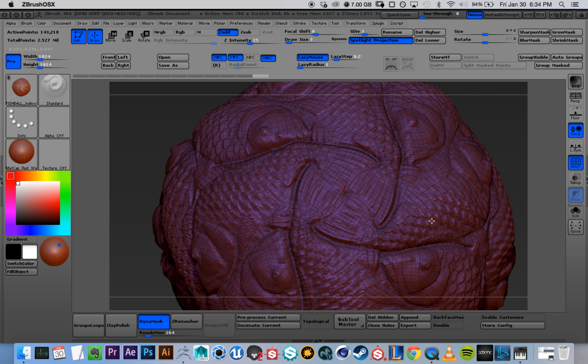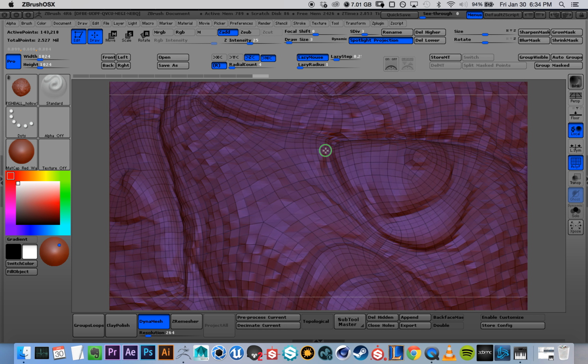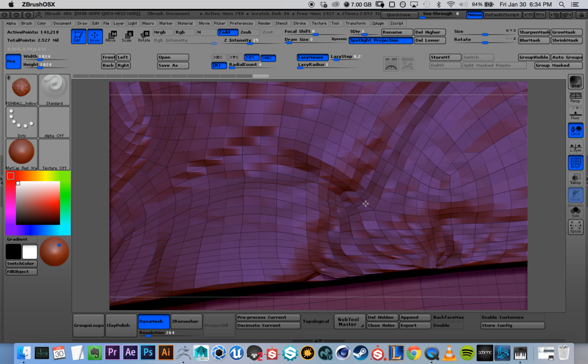I don't know where symmetry is, but I keep a thing here. Do X and Y, or where you count for, in the Z.